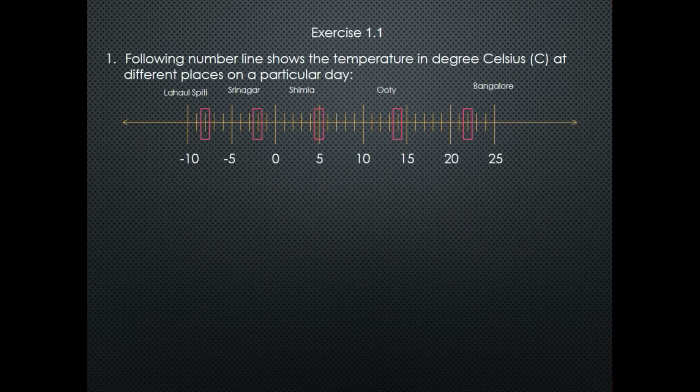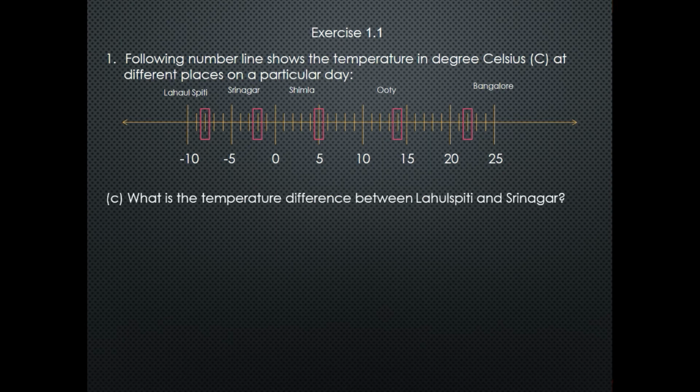Now come to question number 1, part c. What is the temperature difference between Lahul Spiti and Srinagar? Now we have to calculate the temperatures of Lahul Spiti and Srinagar and the difference between them.